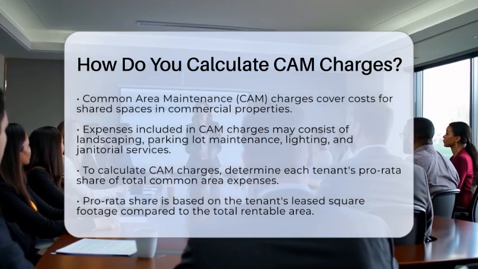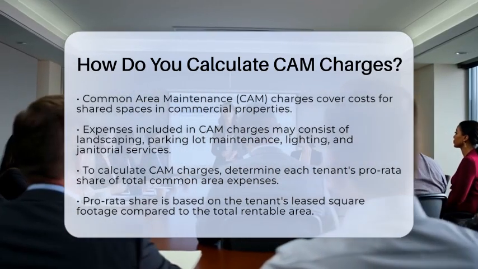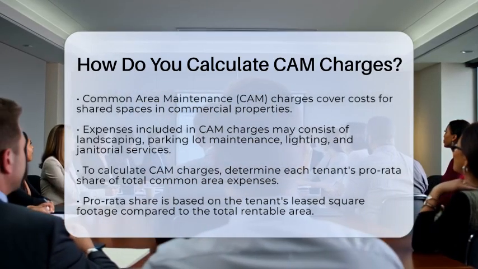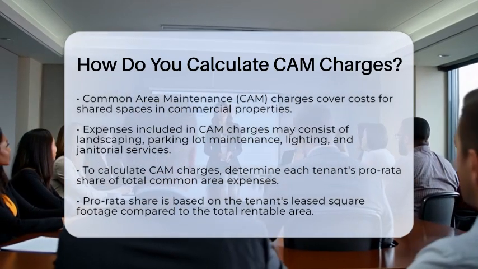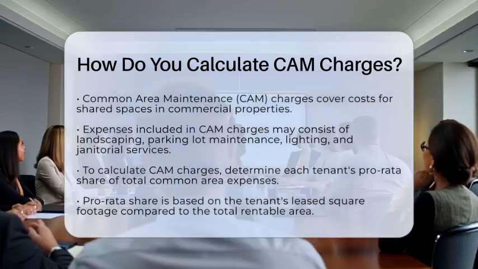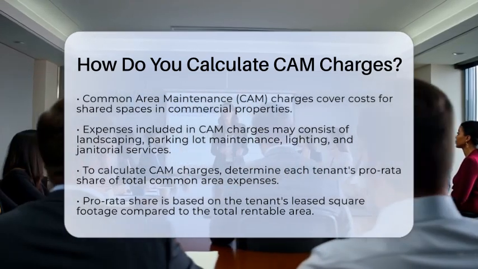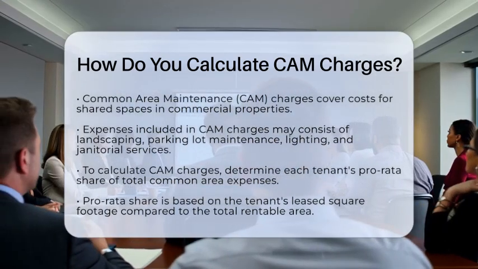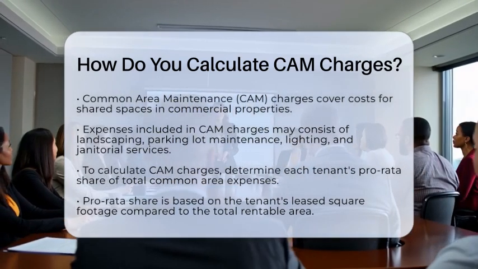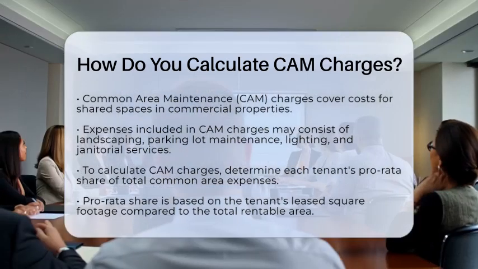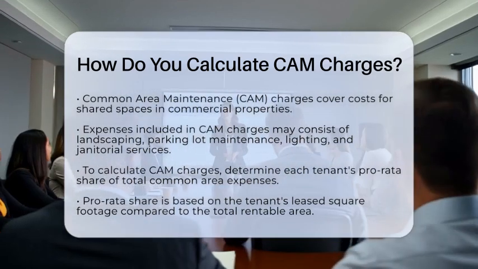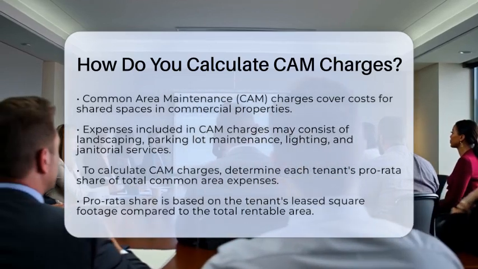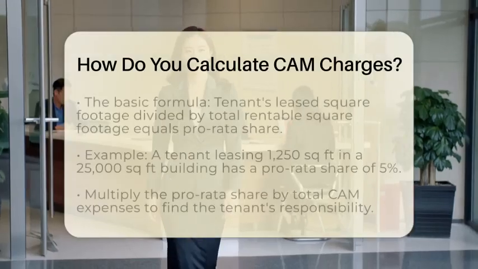First, common area maintenance charges are the costs associated with maintaining shared spaces in a commercial property. These can include expenses for landscaping, parking lot upkeep, lighting in common areas, and janitorial services. To calculate these charges, you need to find each tenant's pro-rata share of the total common area expenses. This is based on the tenant's leased square footage compared to the total rentable area of the property.